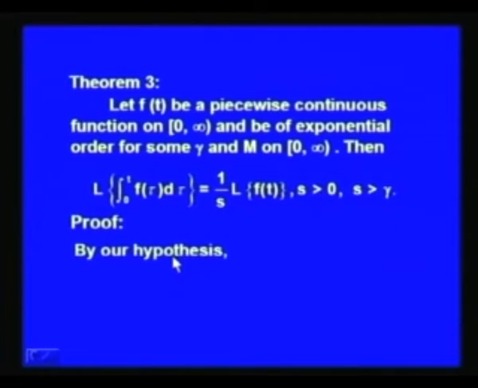So, by our hypothesis, f(t) is of exponential order for some gamma and M on 0 to infinity, and f(t) is a piecewise continuous function on the interval 0 to infinity. It follows that |f(t)| is less than or equal to some constant M times e^(gamma t) for all t greater than or equal to 0. This M may not be the same as the M in the theorem.